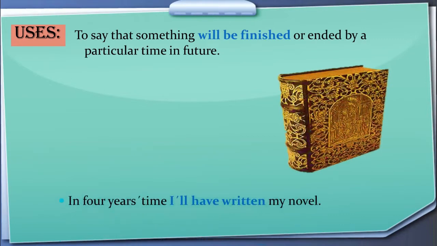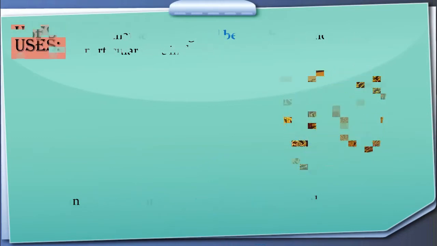How we are going to use it? Like, in 4 years time I will have written my novel. यानी 3 साल के अरसे में मैं अपना नावल लिख के पूरा करूँगा. So this is the situation we are going to use for future perfect tense.